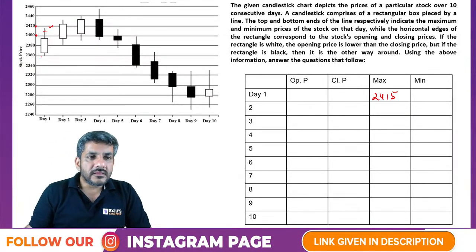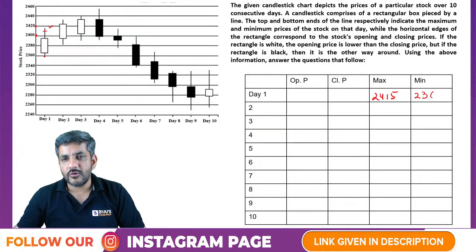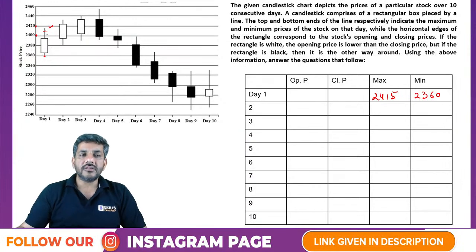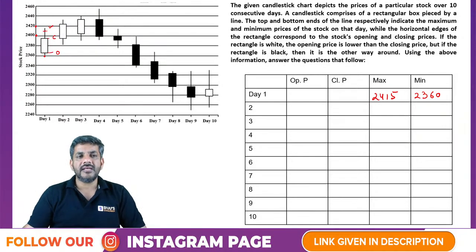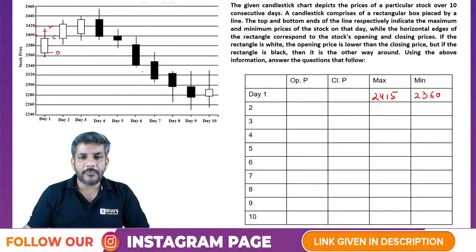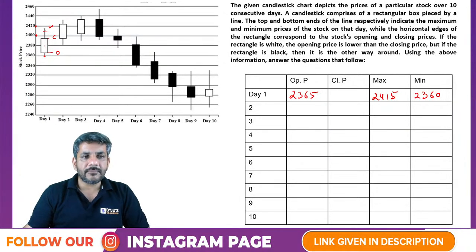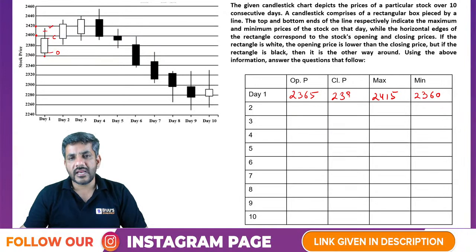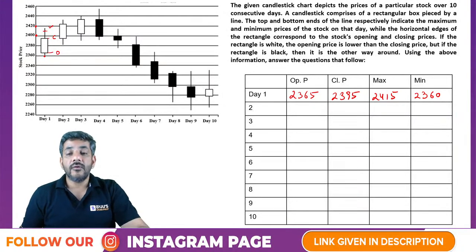Okay. The lower figure, it is exactly on 2360, so I can say the minimum value is 2360. Because it's a white rectangle, the lower one is the opening graph. This is the closing price. Opening price and closing price. What is the opening price? It is 2365. And what is the closing price? It is 2395. So these are the figures that I have written for day 1.